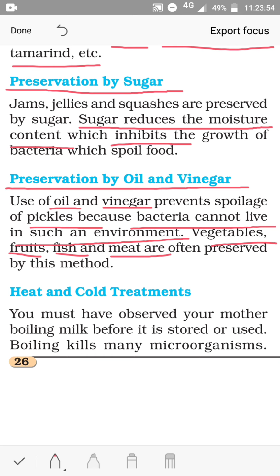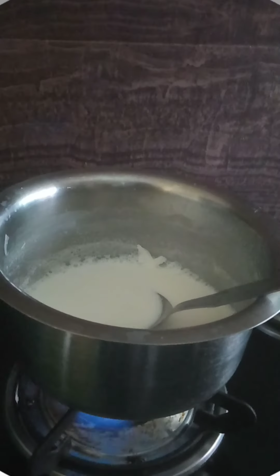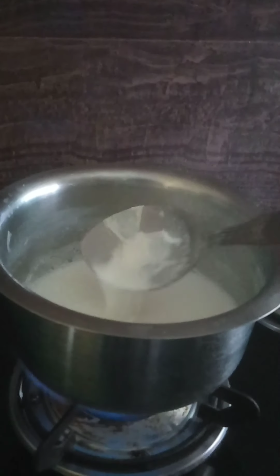But what about milk? Can we store milk by using the methods we have discussed? No. So what to do? Let us see. It is very common in our homes. Boiling of milk.